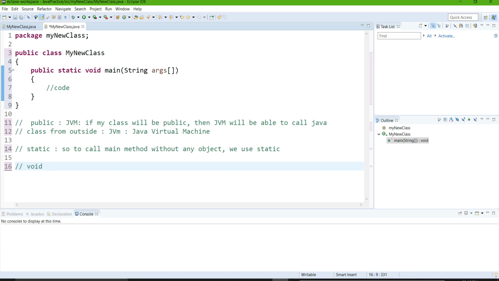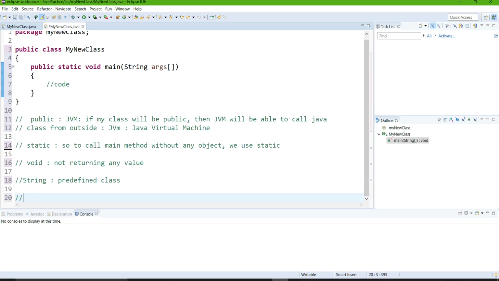And here's a simple one, void. Void means that our main function is not returning any value. Okay, and in the main function we are passing our arguments. See, here I pass String. As you can see, I am writing String in capital case, which means that String is a predefined class in Java which I am calling inside my main function.